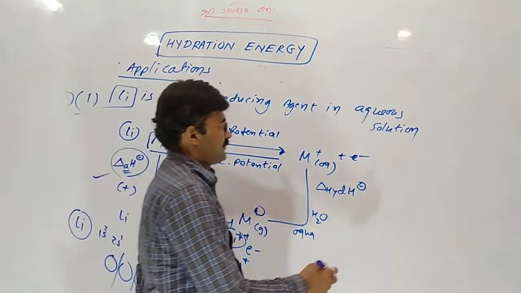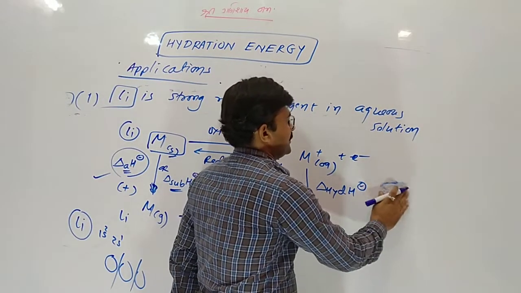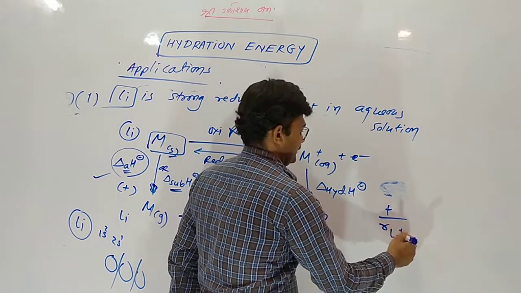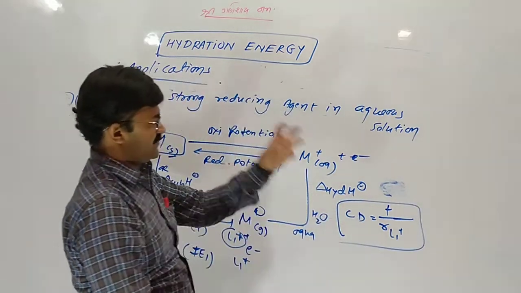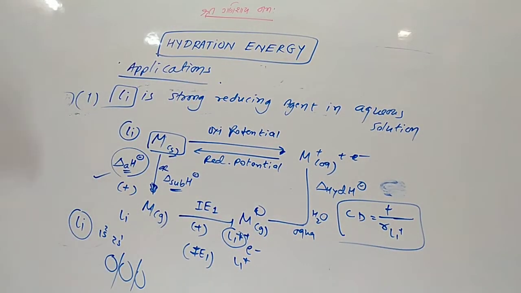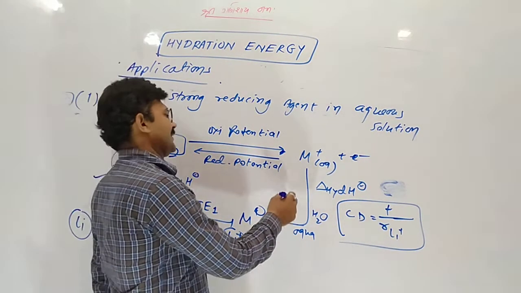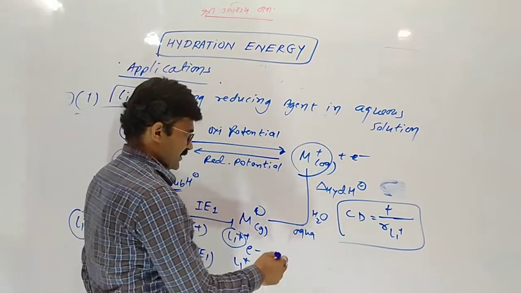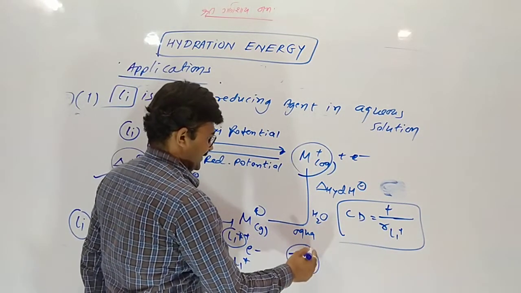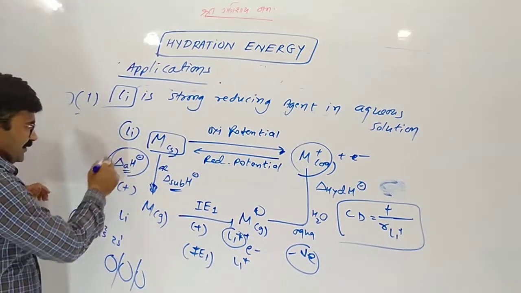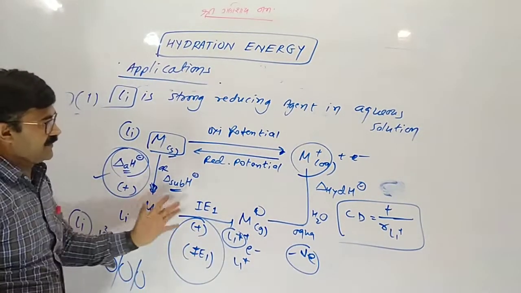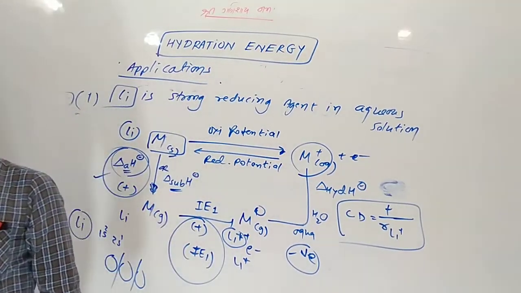But here charge upon radius, meaning charge density, is the highest for lithium throughout the group. So it has a great attraction toward water. So the released heat is more than the total of these two.